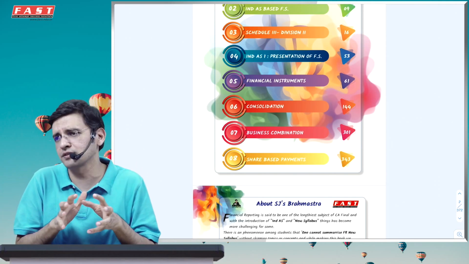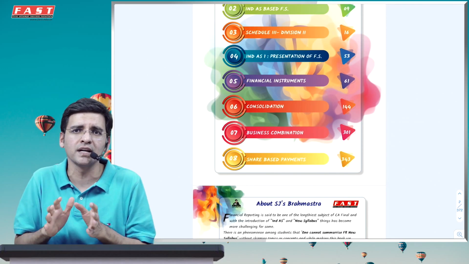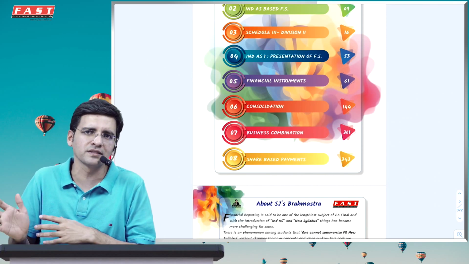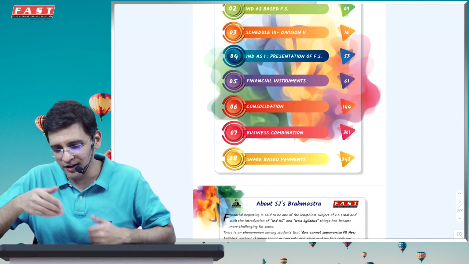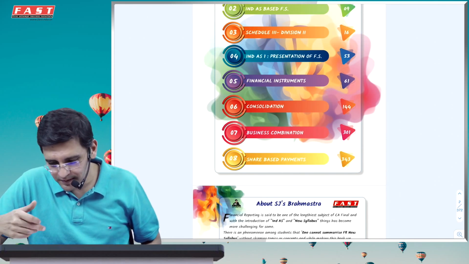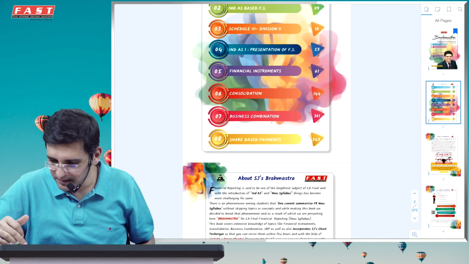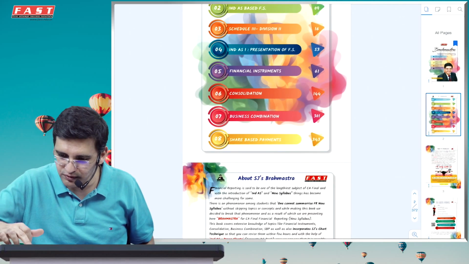It's like eating the frog. You've done the most difficult thing first, and then what you're left with is comparatively simpler things. And this is something which really develops a core understanding of the whole chapter. So financial instrument, consolidation, business combination, and share-based payment. I will quickly jump to financial instrument.